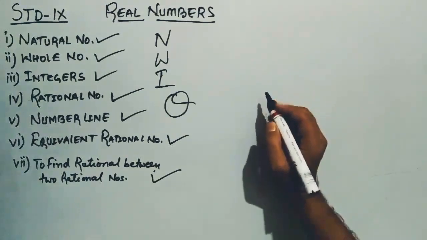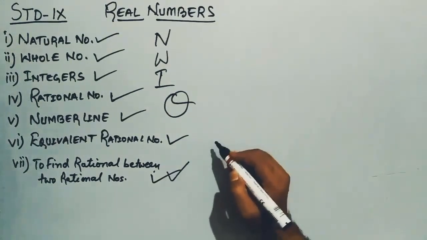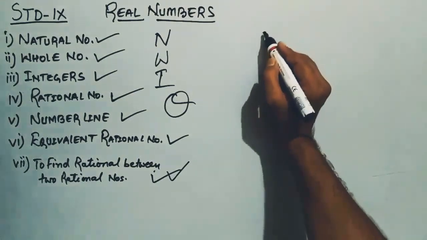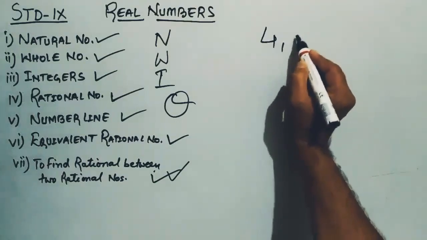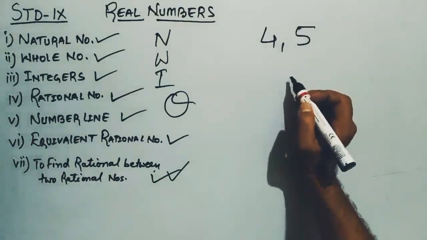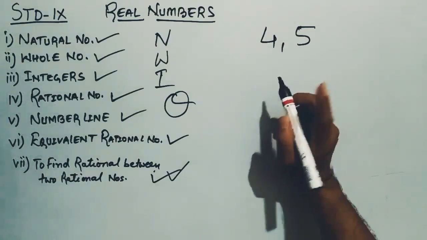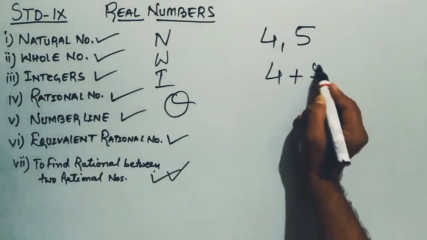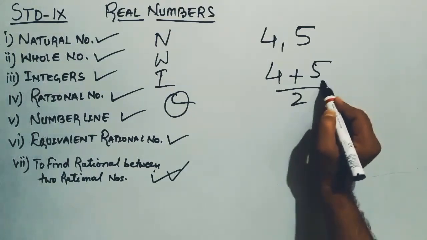Now we move to the last topic, that is to find a rational number between two rational numbers. Let's say that we have to find one rational number between two rational numbers, for example 4 and 5. Two rational numbers are given and we have to find only one rational number. In that case, we simply add these two numbers and divide by 2.